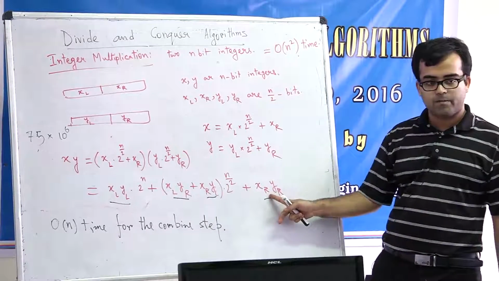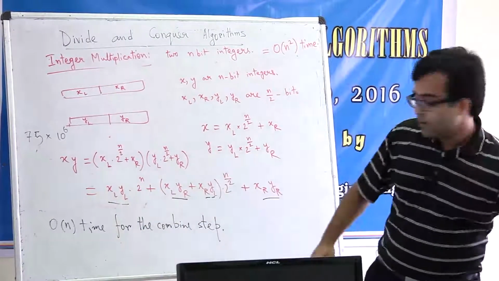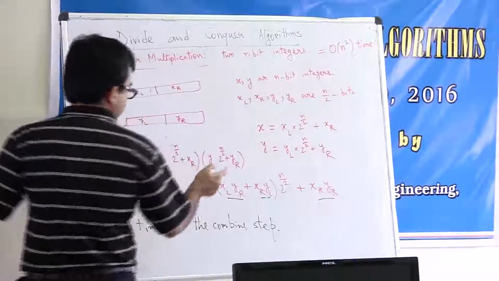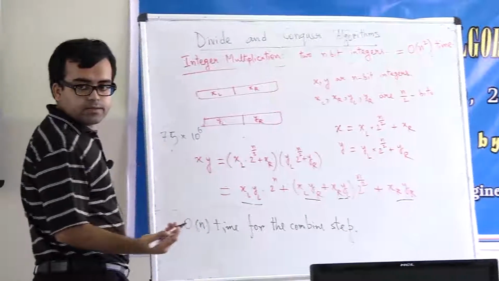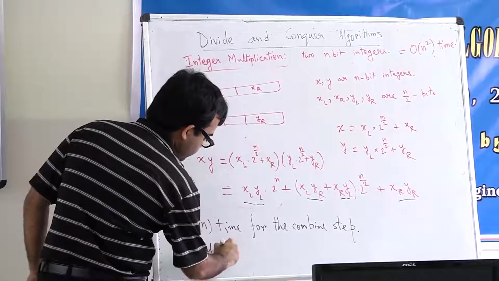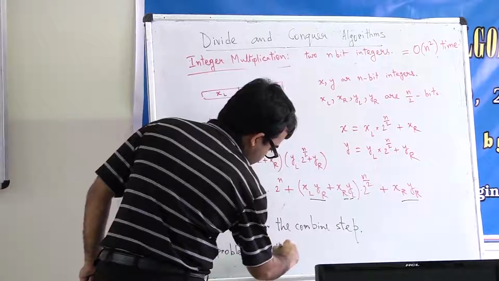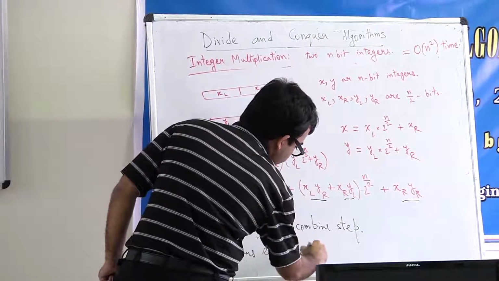Because this is one subproblem, this is another, this is another, this is another. And what are the sizes of these subproblems? N by 2, right? So you have 4 subproblems, each of size n by 2.